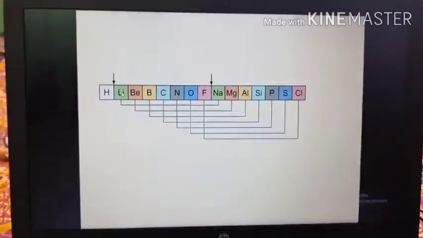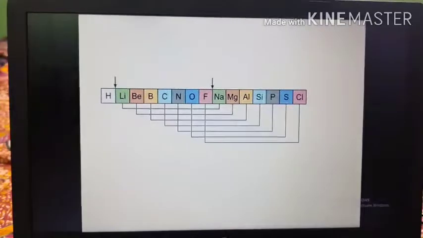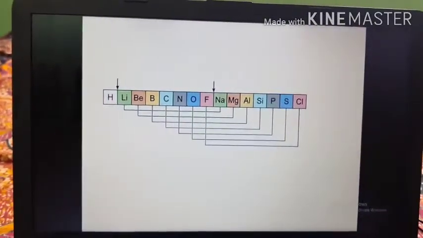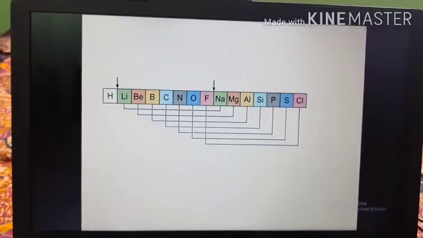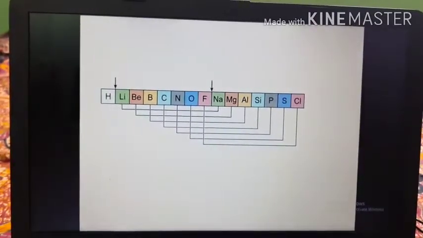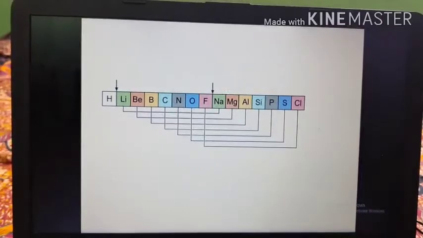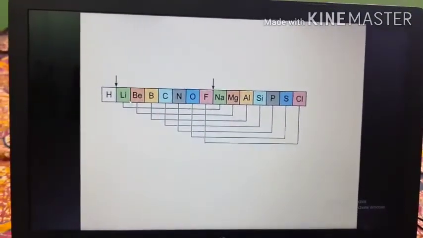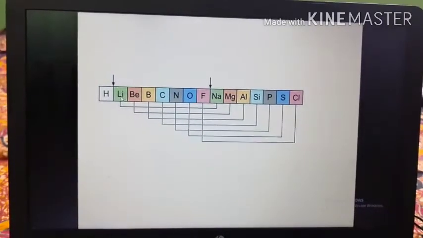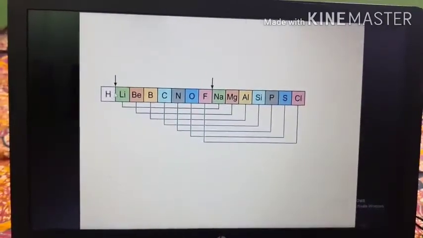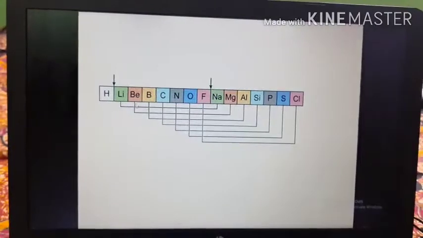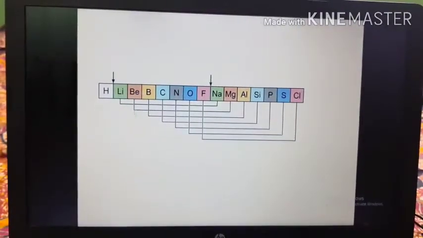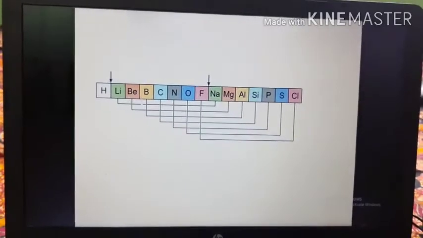Once again, I am just telling the statement here. When elements are arranged in the order of increasing atomic masses, the properties of 8th element starting from a given element are a repetition of the properties of the first element. That means if we start from lithium, lithium is the first element, then sodium is the eighth element. That means lithium and sodium will be in a same group. Again, see, if we start from beryllium, magnesium is the 8th element. Beryllium and magnesium will have similar chemical properties, and they will fall in a same group.